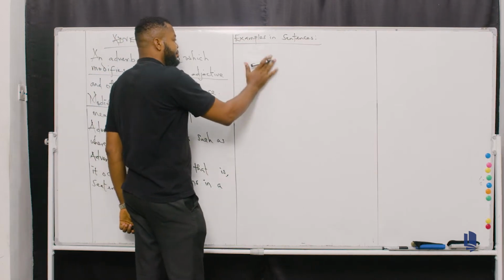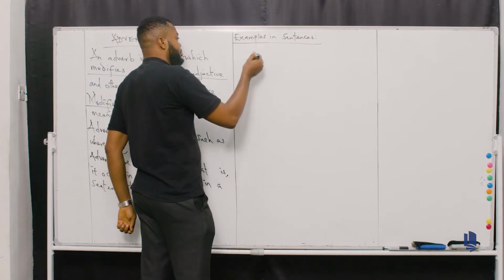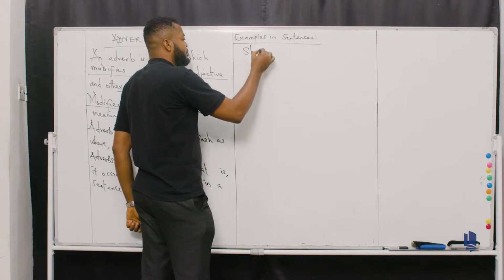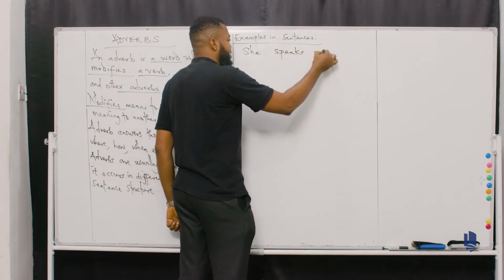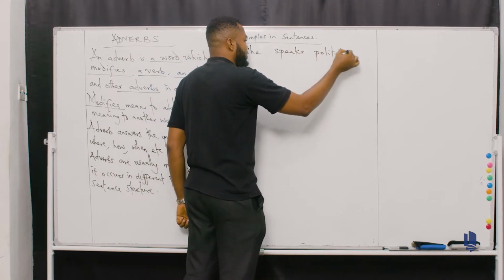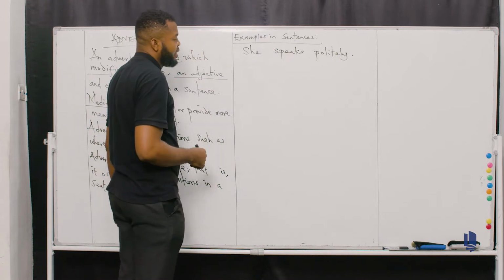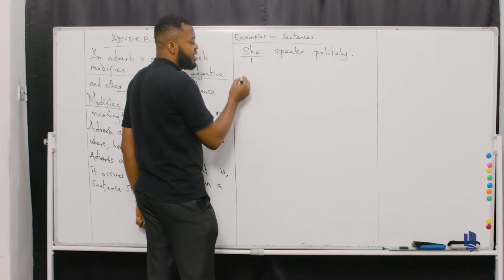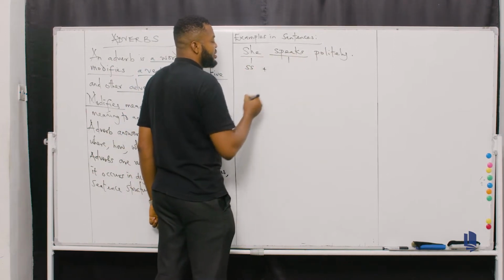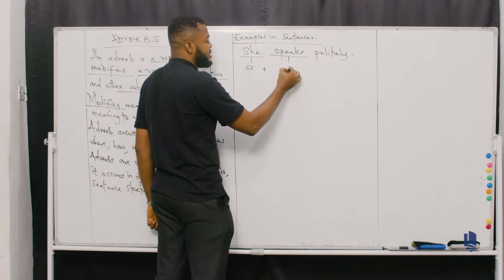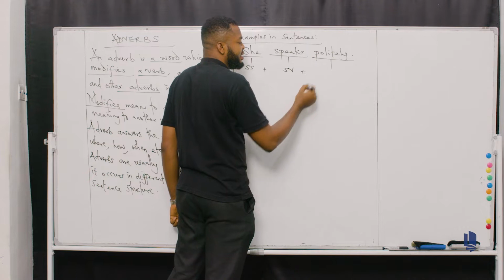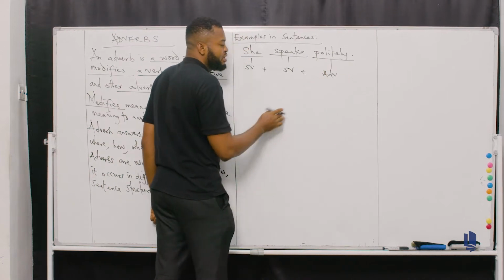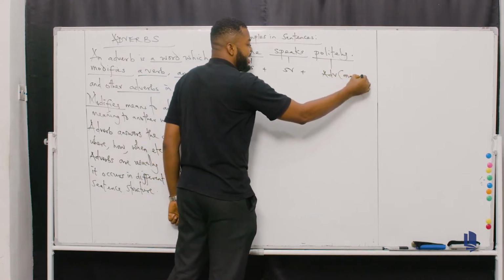So what do we have here? She speaks politely. Can you see? So she speaks politely. So she here is the singular subject plus what? What is speaks? That's a singular verb, remember? Plus what? What is politely? That's an adverb, ADV. What type of adverb is that? That's talking about adverb of manner, remember?